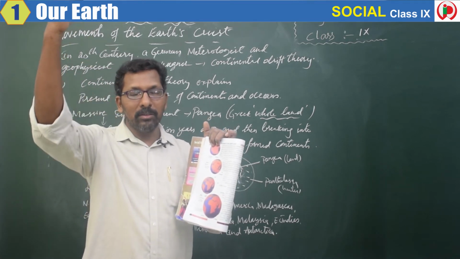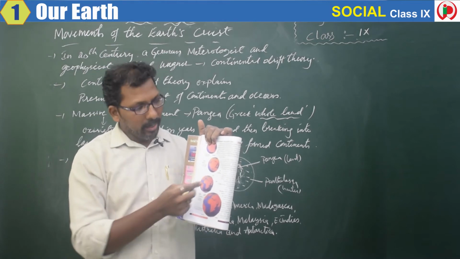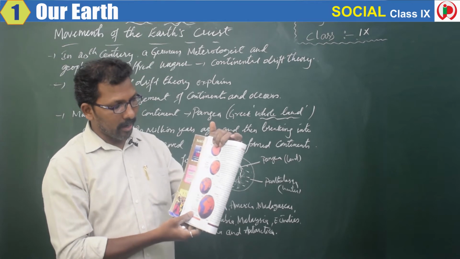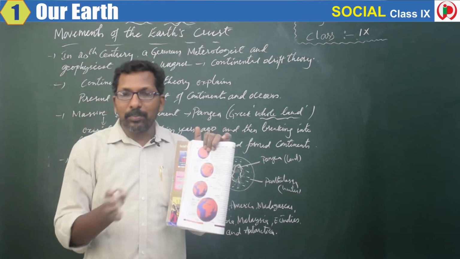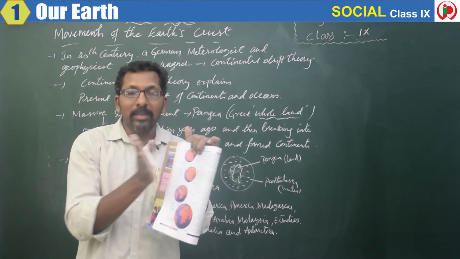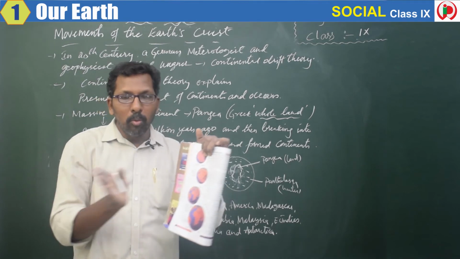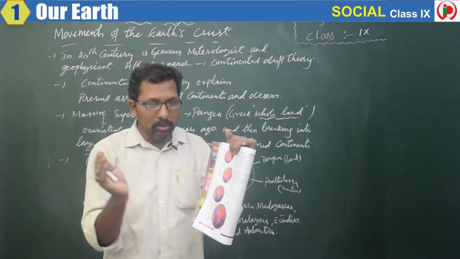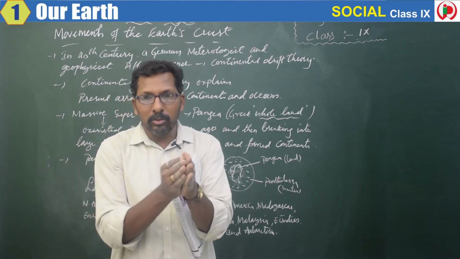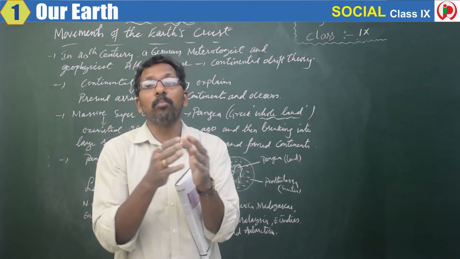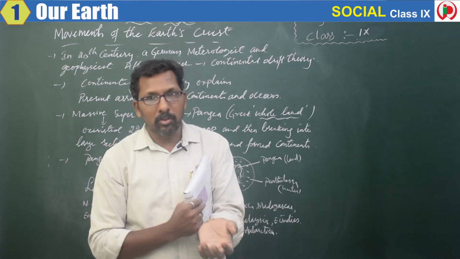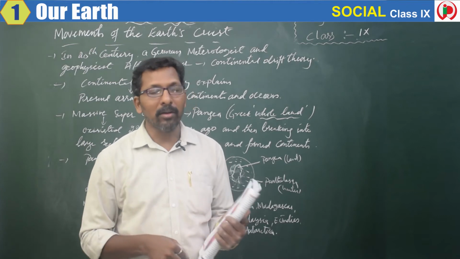The upper division was called Laurasia and the southern division was called Gondwana. Then slowly this large land mass also started to move in different directions, and sometimes they collided with each other. Collided means they used to come together and collide, and they used to break also, and form smaller continents. That is, the present continents were formed.